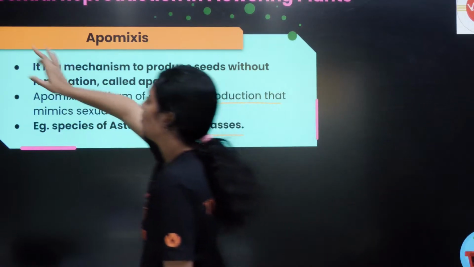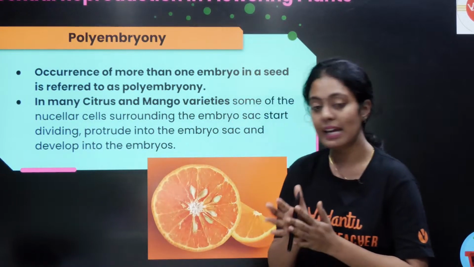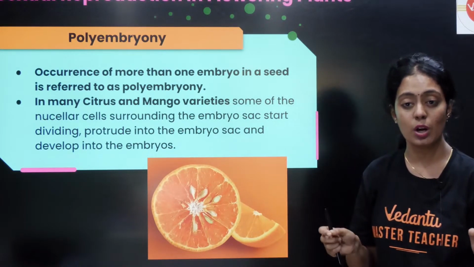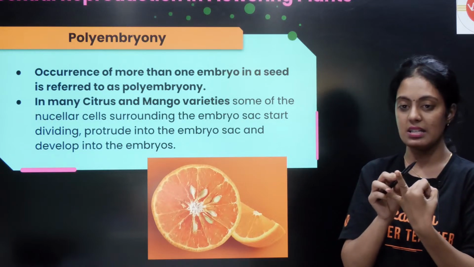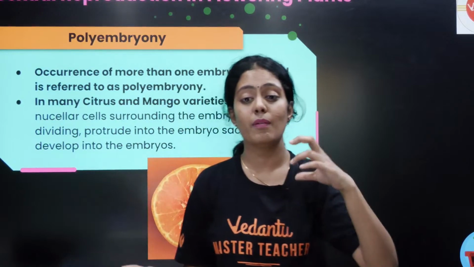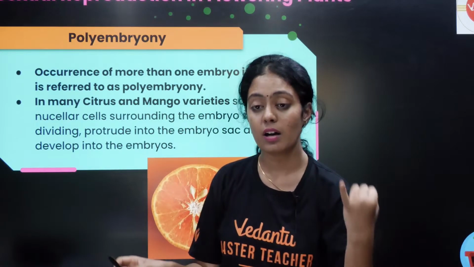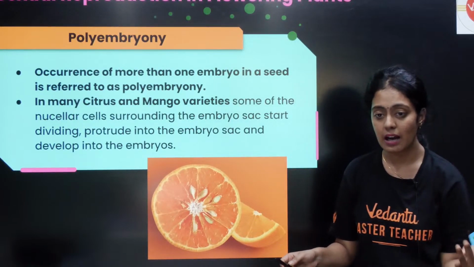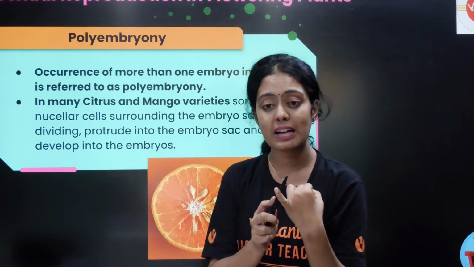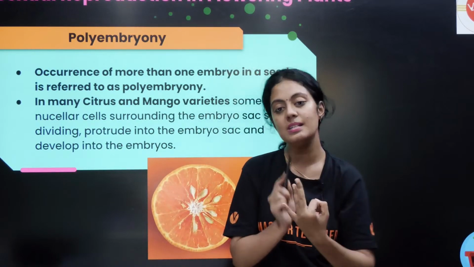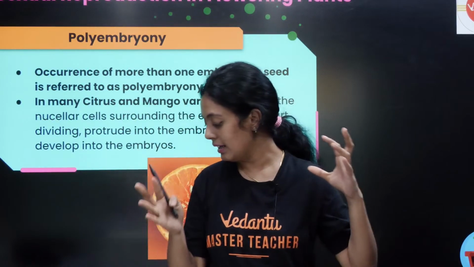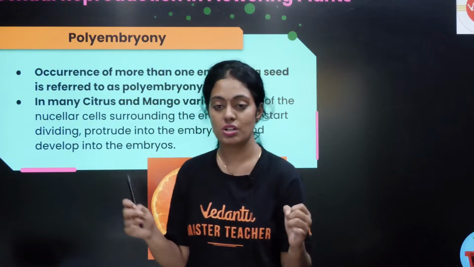Okay, let's continue. The last one is polyembryony. The occurrence of more than one embryo in a seed is referred to as polyembryony. It is seen in citrus and mango varieties. So when there are multiple seeds in one fruit, that is what we call polyembryony. Whether it is lemon, orange or sweet lime, you can see multiple seeds inside. That is what we call polyembryony. So you should not get confused between parthenocarpy, apomixis and polyembryony. Any doubts here? By this we complete the entire chapter, sexual reproduction in flowering plants.